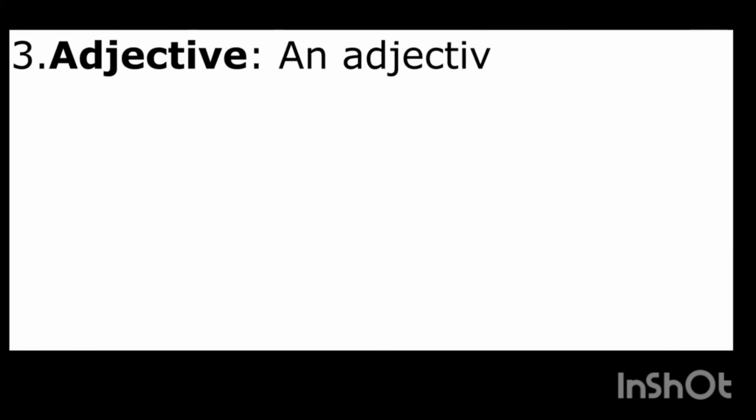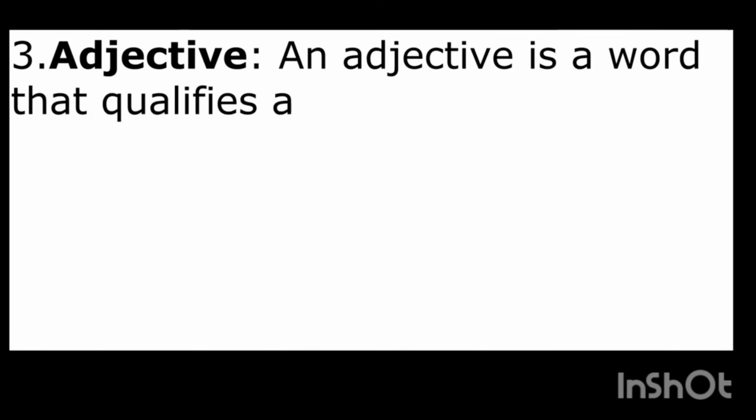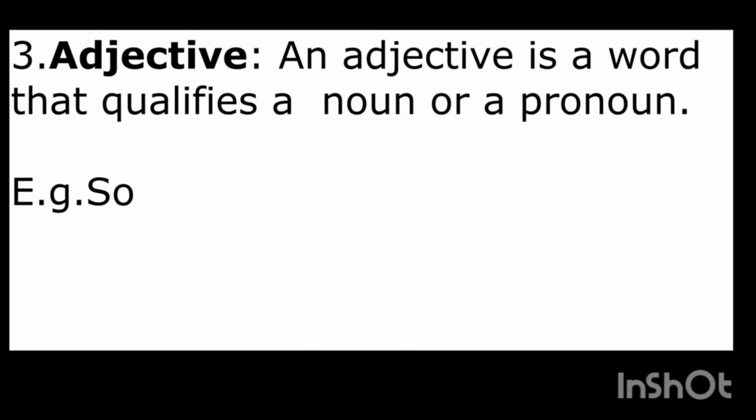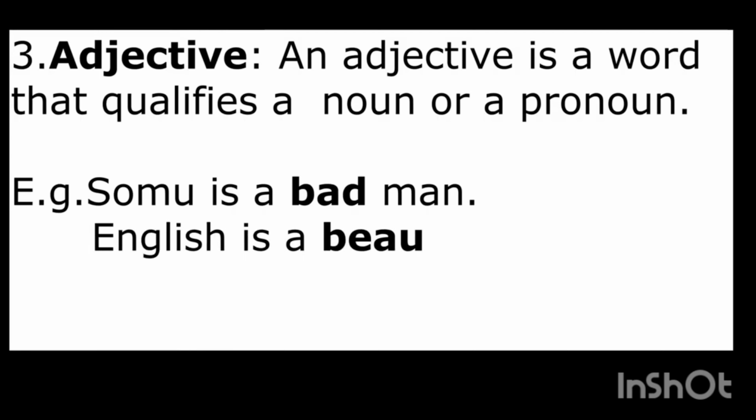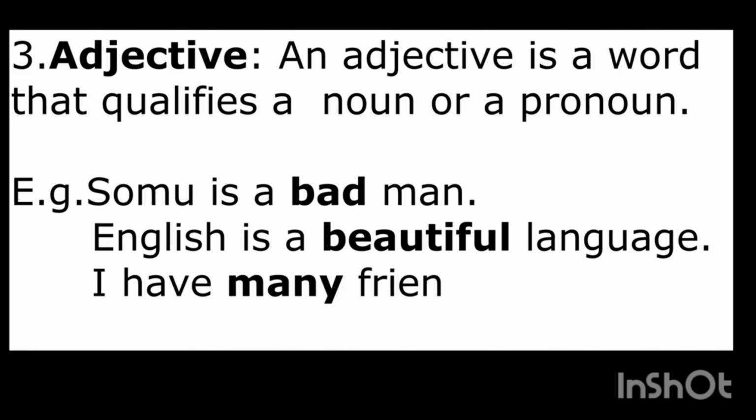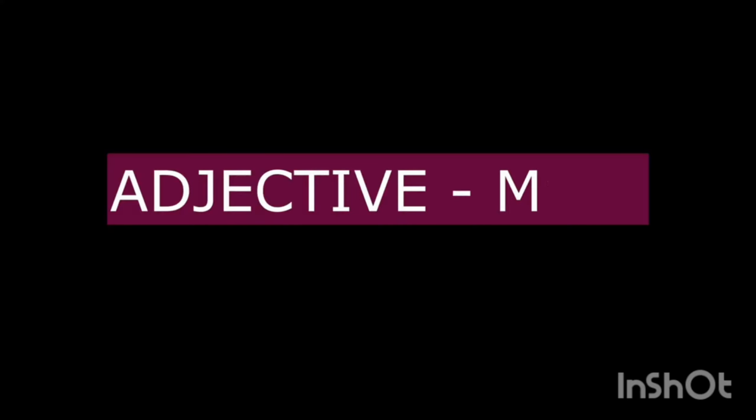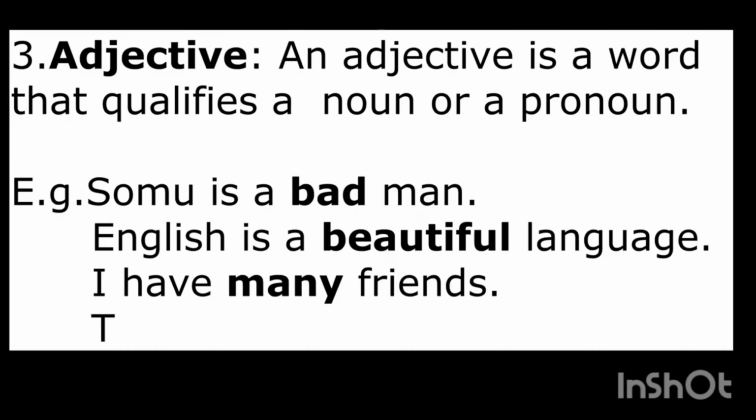Adjective. An adjective is a word that qualifies a noun or a pronoun. For example, Somu is a bad man. The adjective in the sentence is bad. English is a beautiful language. The adjective in the sentence is beautiful. I have many friends. The adjective in this sentence is many. This is a big room. The adjective in the sentence is big.